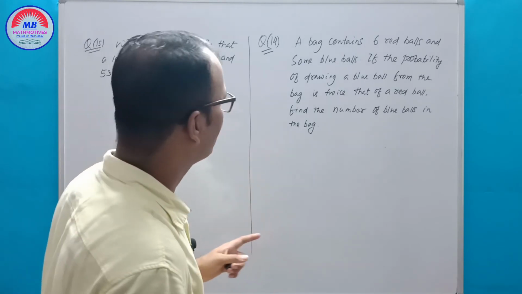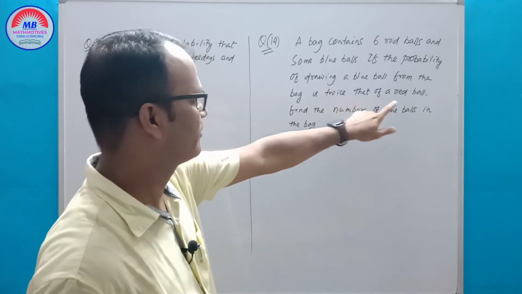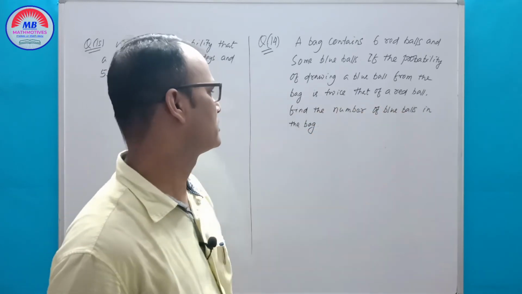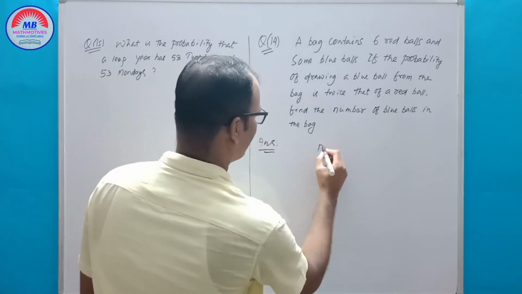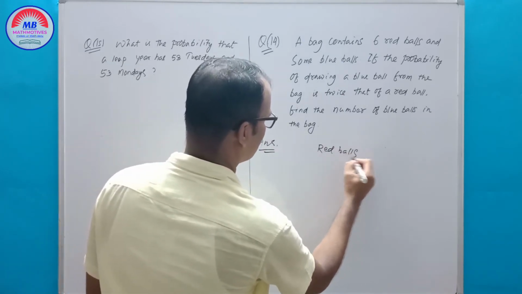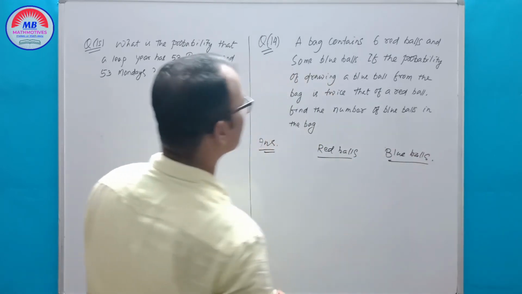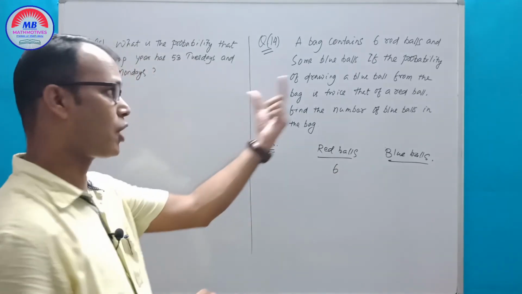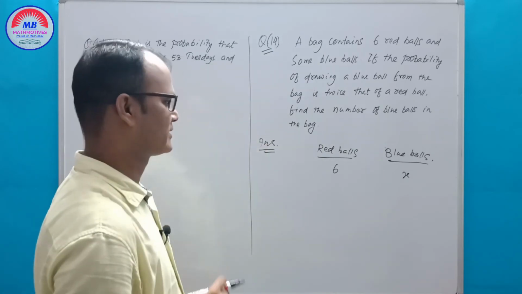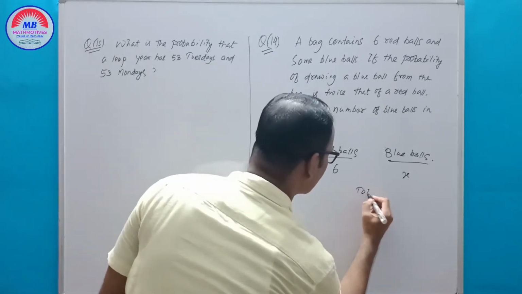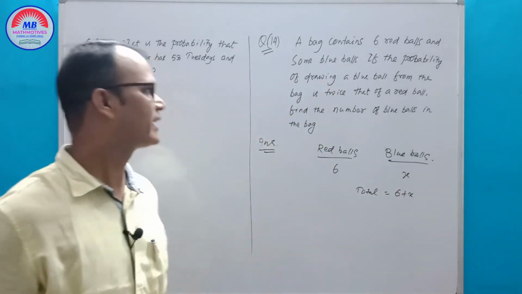Okay, a bag contains 6 red balls and some blue balls. If the probability of drawing a blue ball from the bag is twice that of a red ball, find the number of blue balls in the bag. You see, in a bag, red balls and blue balls are there. 6 red balls and some blue balls. Let the number of blue balls be X. So the total is 6 plus X, the total number of outcomes.